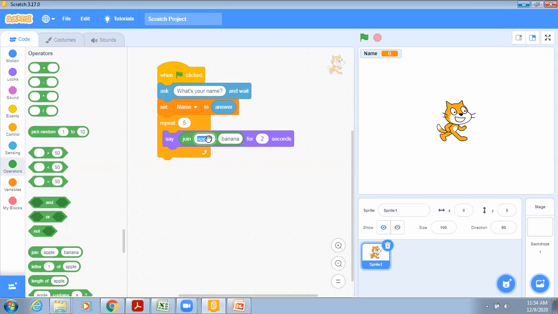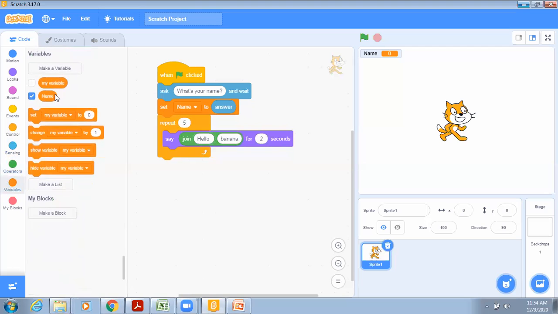So in the first one, I'll write hello. And in the second one, I have to print the name. So I'll go to the variables and drag name. And you have to wait for 2 seconds. And one more thing, that